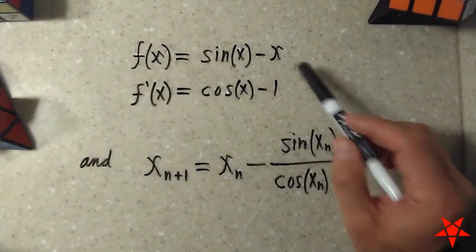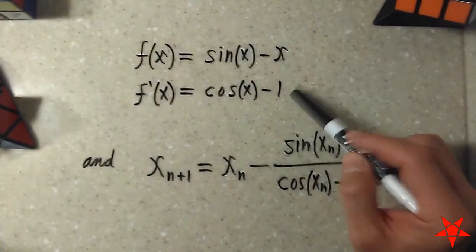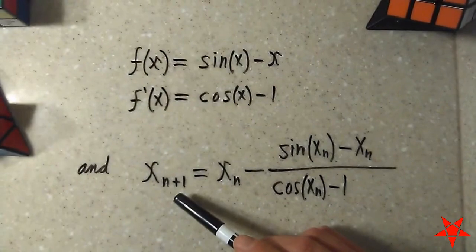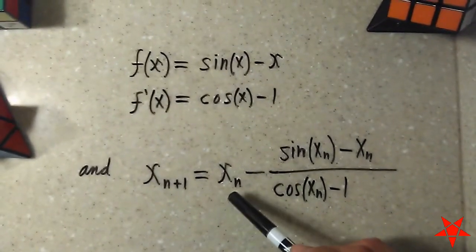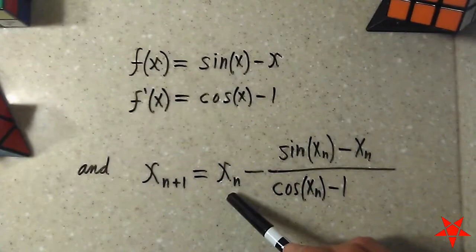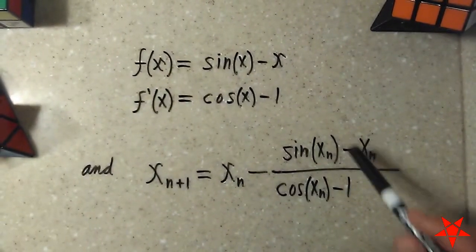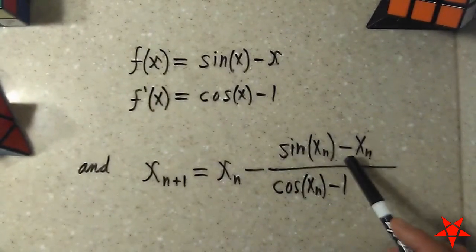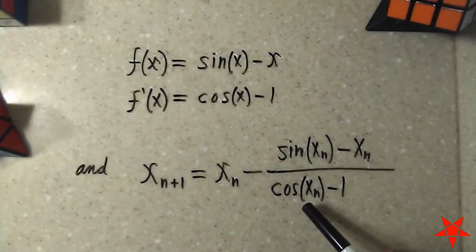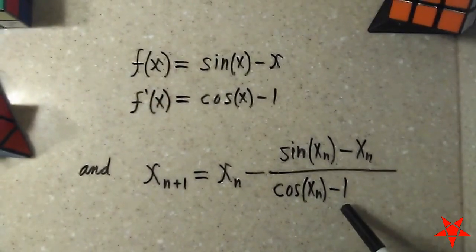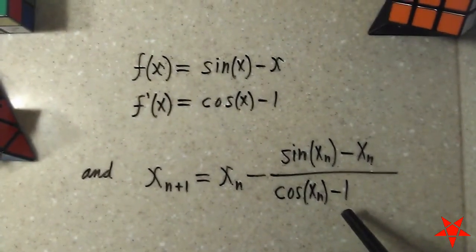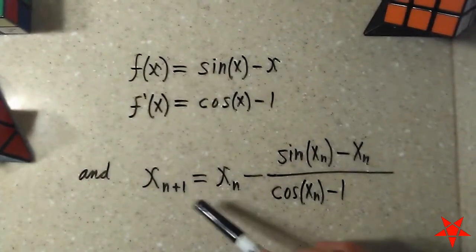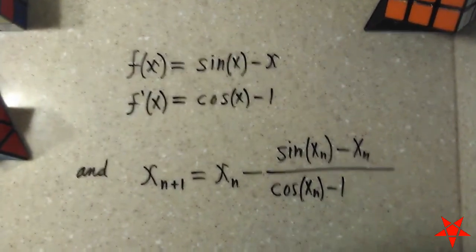Having established our values for f of x and f prime of x, we are now in a position to set up the iterative formula for x sub n plus 1, and it is equal to, of course, x sub n minus f of x divided by f prime of x, in this case, sine of x sub n minus x sub n divided by cosine of x sub n minus 1. From here, we just need to make an educated guess about where we think the ultimate value of this iterative formula is going to land.